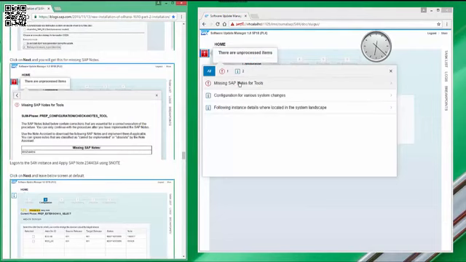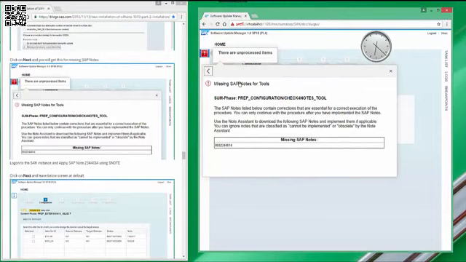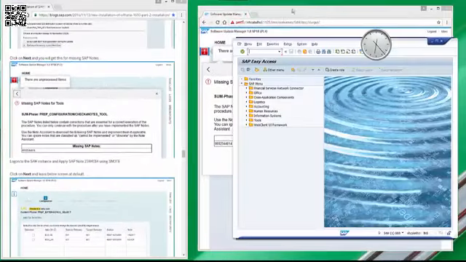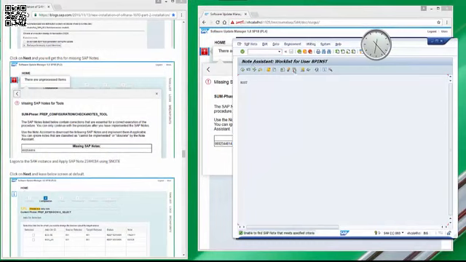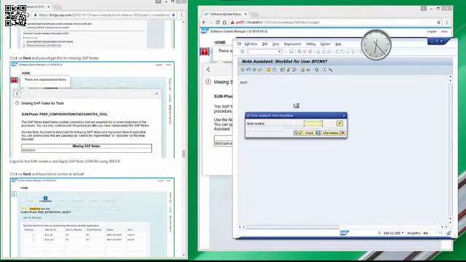Now we reach the point where the system detects missing note 2344014. So we log on to the SAP system, enter transaction SNOTE, and download the note.